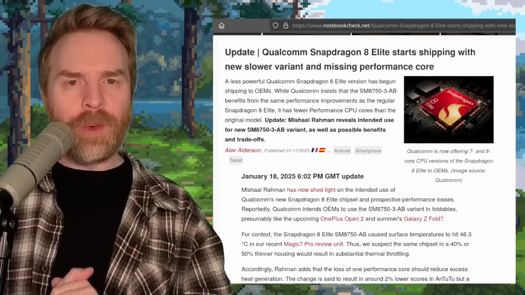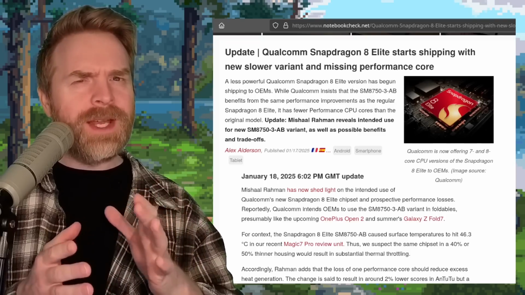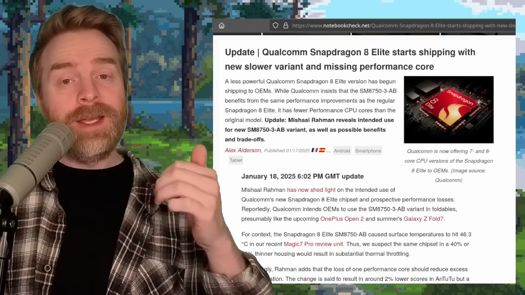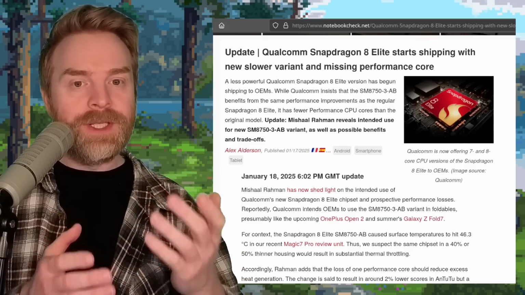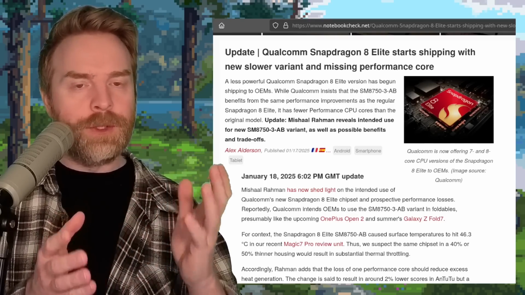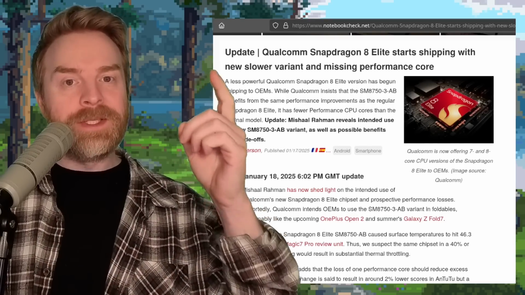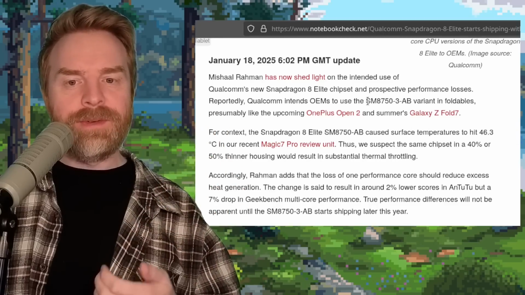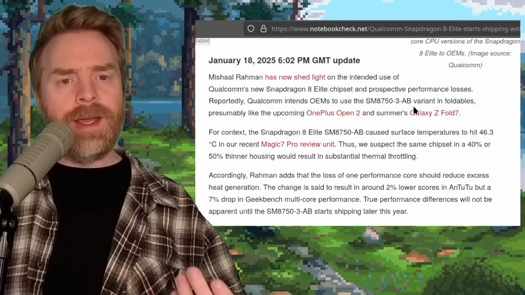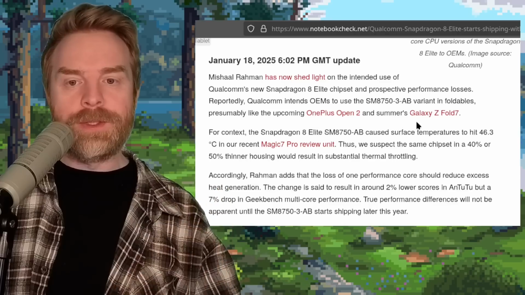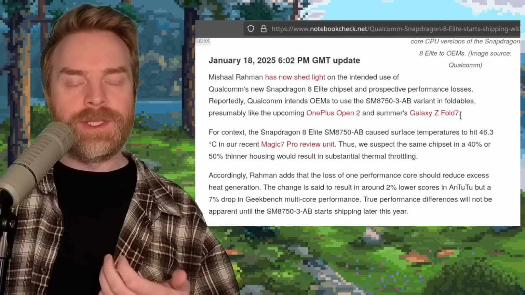Next up, we're talking about Qualcomm, and it seems that all Snapdragon 8 Elite CPUs may not necessarily be the same. It's being reported that Qualcomm is shipping some Snapdragon 8 Elite CPUs that are a little bit different. They're a new, slower variant and missing a performance core. So this new variant is called the SM8753AB, and it's being reported that Qualcomm wants to use this in foldables like the OnePlus Open 2 and Galaxy Z Fold 7.